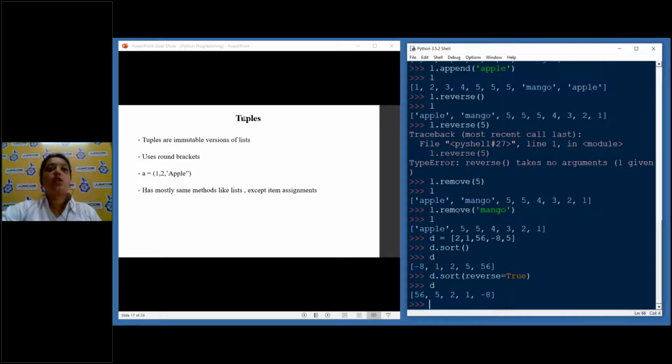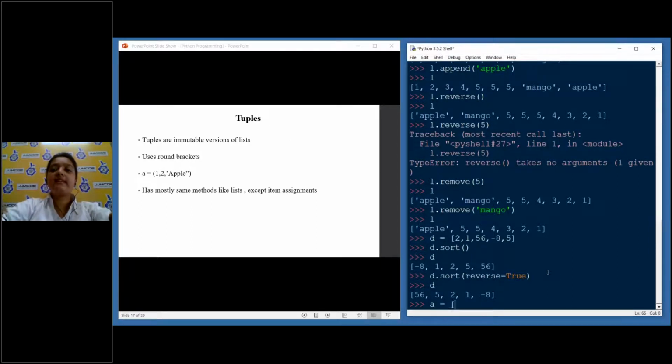Okay, next we have something called tuples. Tuples are the immutable version of a list. Previously you could see that the more manipulation I was doing, the list was getting edited and removed. But sometimes, when you are designing something for security purposes, you don't want your values to be editable. For that purpose, there is a version of list called tuples.